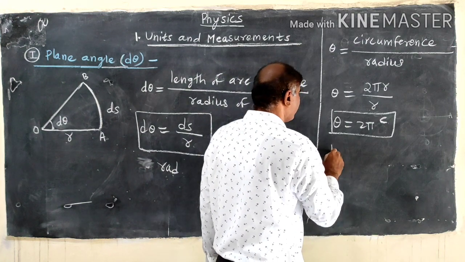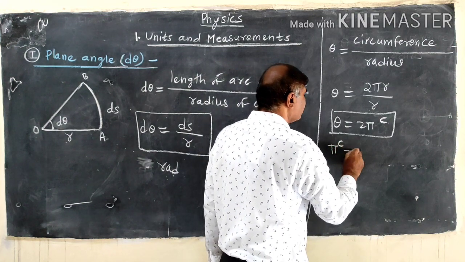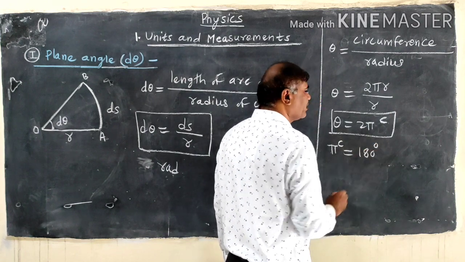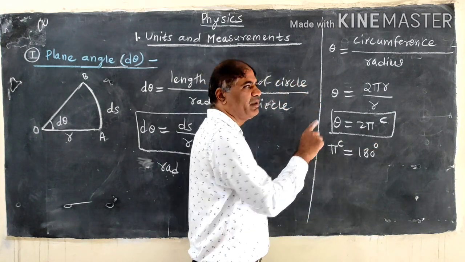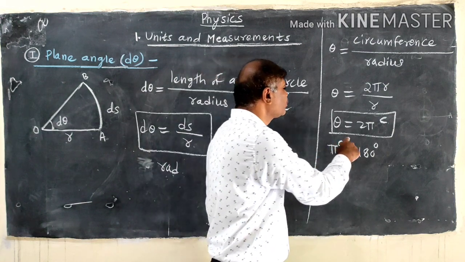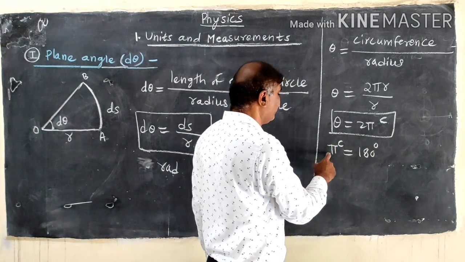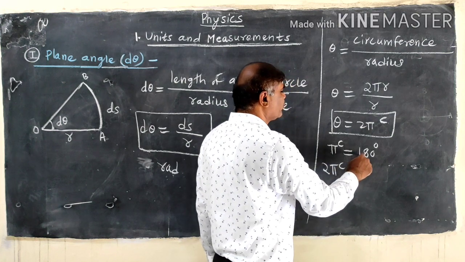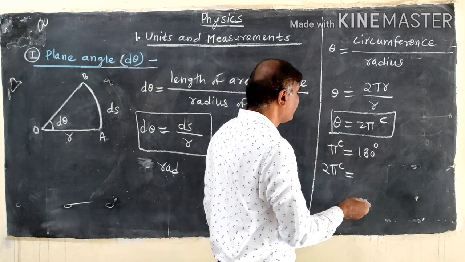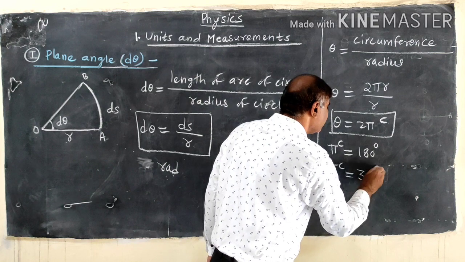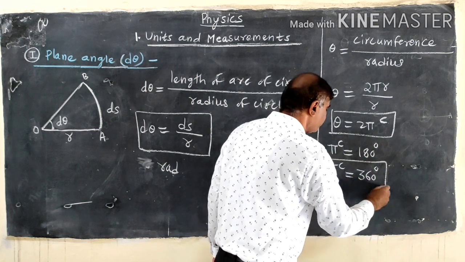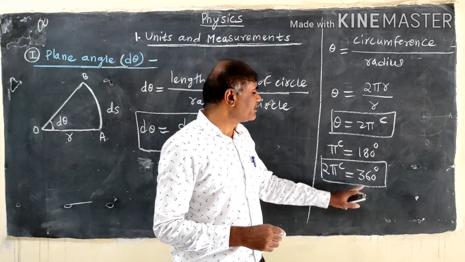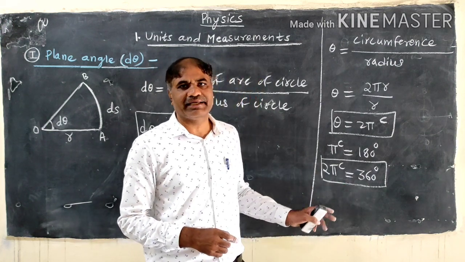Now the conversion of radian into degree. Pi radian is equal to 180 degree. The plane angle for the entire circle is 2 pi radian, so multiplied by 2, 2 pi radian is equal to 180 multiplied by 2, that is 360 degree. So the total plane angle for the entire circle is 360 degree or 2 pi radian.